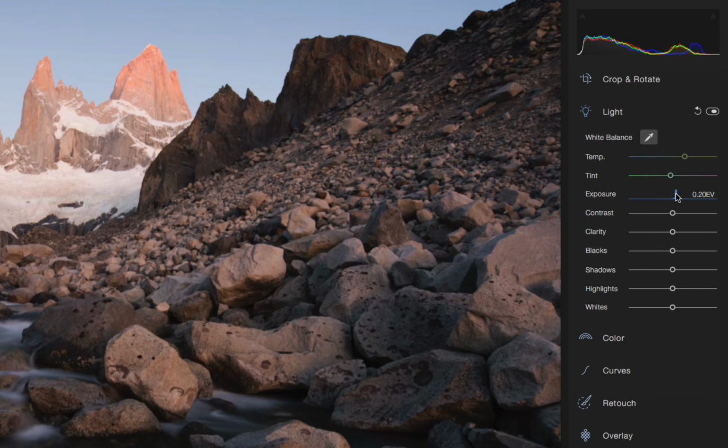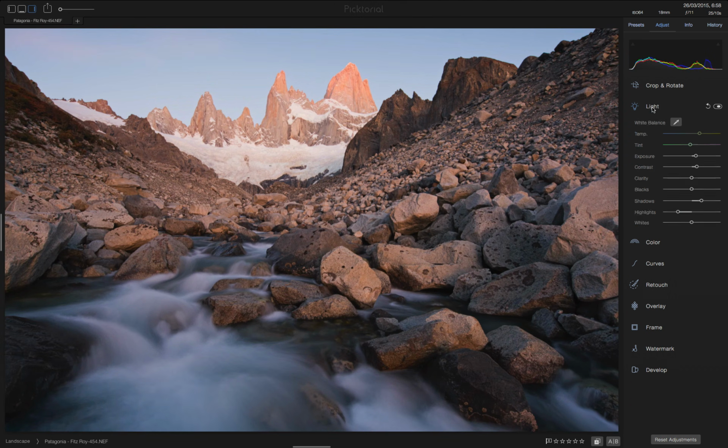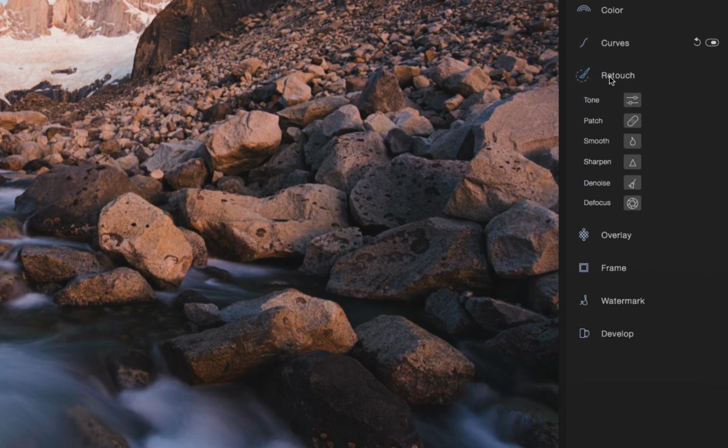I'll boost the exposure a bit, the contrast, and some shadows and highlights. I'll maybe add a tiny S-curve to better the contrast. Look how the live histogram keeps changing smoothly while adjusting the photo. The local adjustments tools under the Retouch module let you be more creative while enhancing your photos. Let me show you how powerful they are.